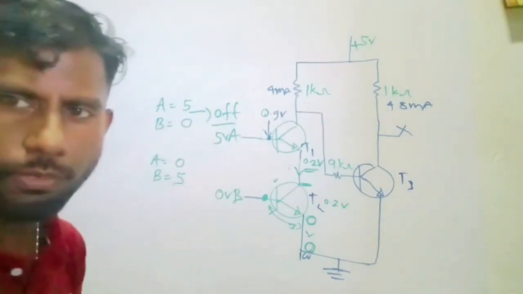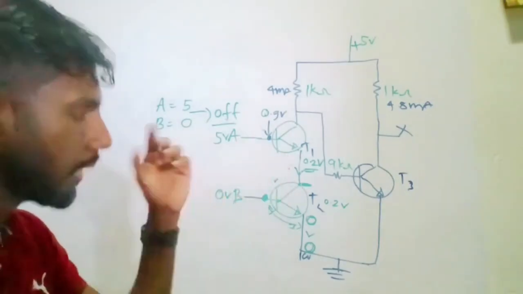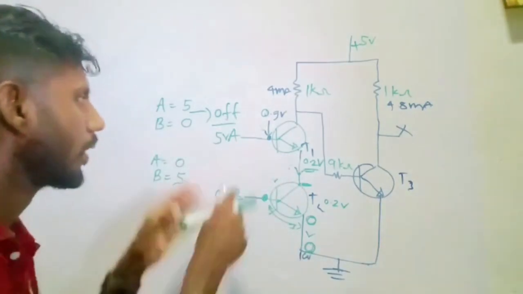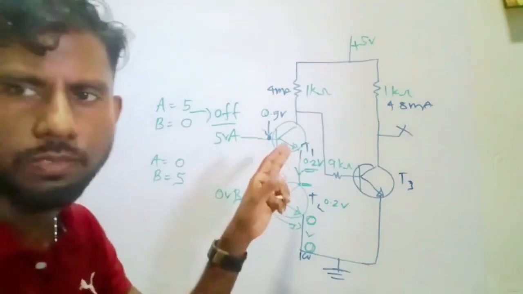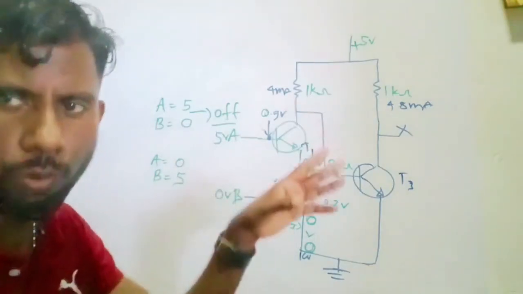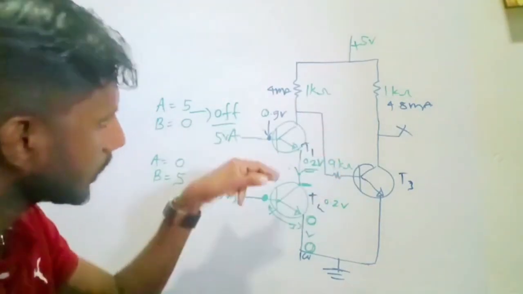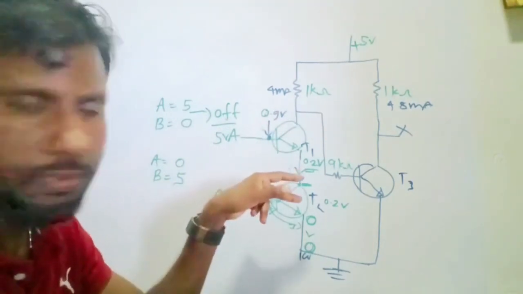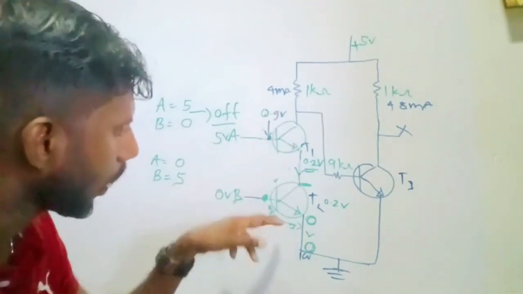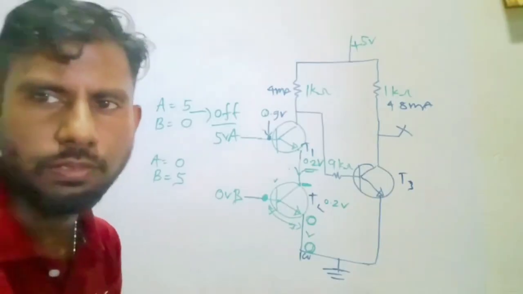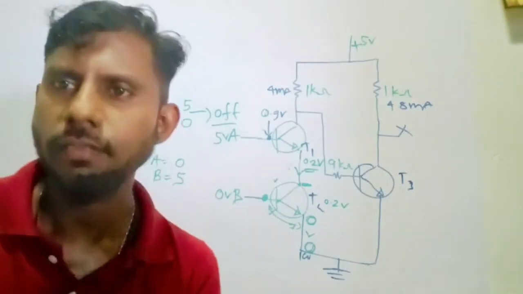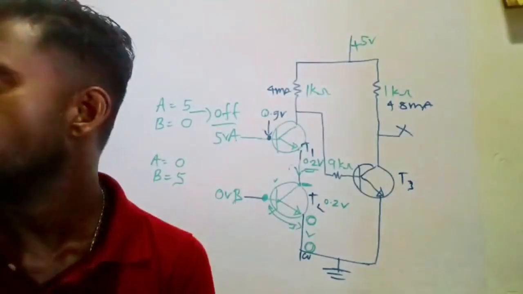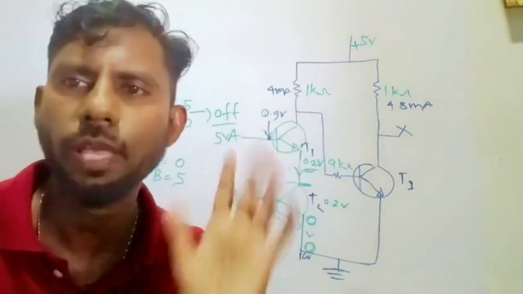In the second scenario, A equals 0, again the very same thing will happen. What we have to tell is that at A equals 0, T1 transistor is in cutoff region, no IB, no IC. Since this does not operate, there will be no current through T2 transistor either. That's our second answer. You have to write it properly, and no calculations are needed.